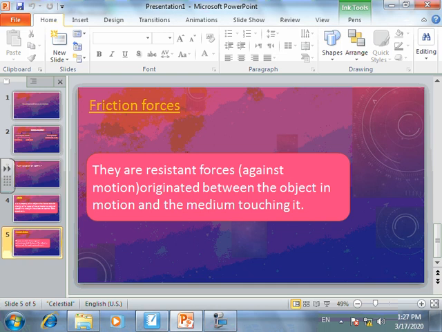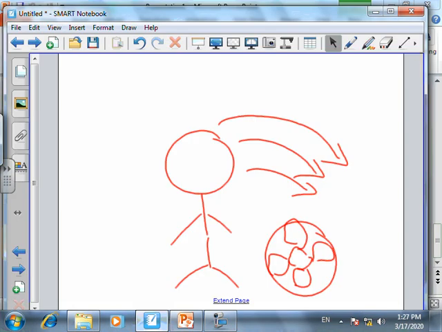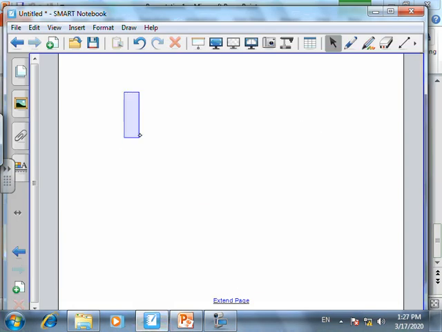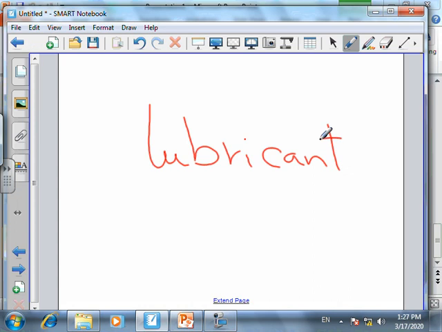How could we avoid the friction? By using what? By using lubricants and oil. Why? We could put it between the internal parts of the moving machine.